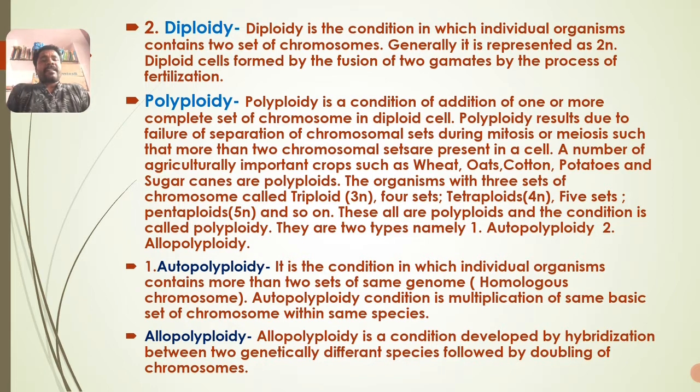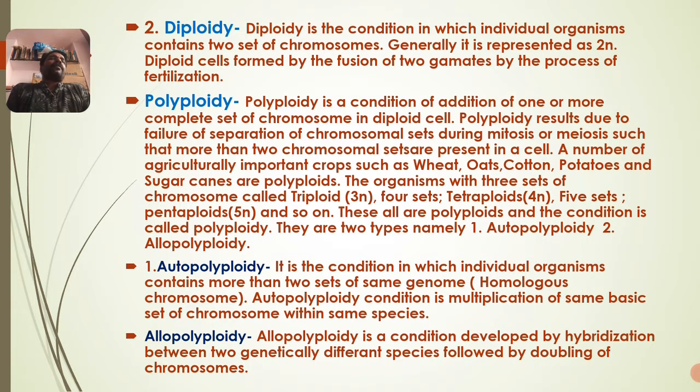Both are different in their genus, and they unite to form Raphanobrassica. At the upper portion there is a cauliflower and underground there is the development of a radish, which is the best example for allopolyploidy.